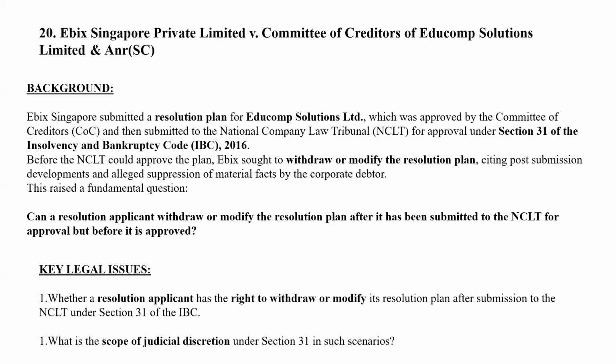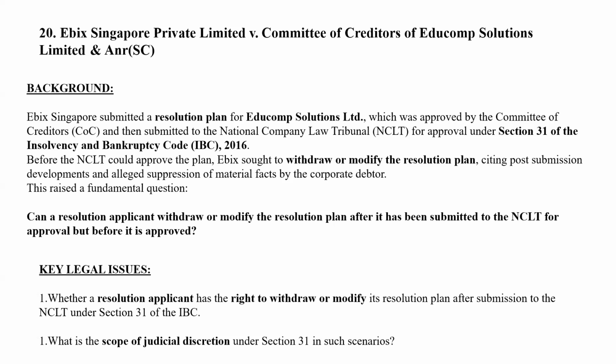Once a resolution plan is approved by the COC and it is put forward before the adjudicating authority for approval, although the adjudicating authority may take 2 years for approving the plan, they said it cannot be withdrawn during that period. This is the case in a nutshell.